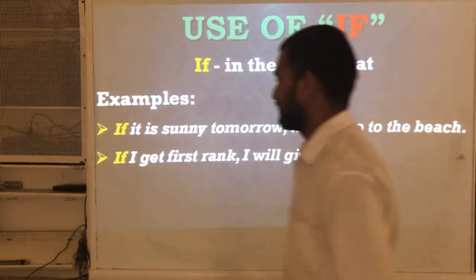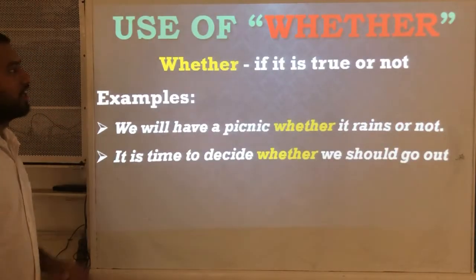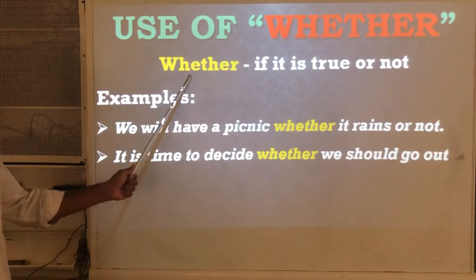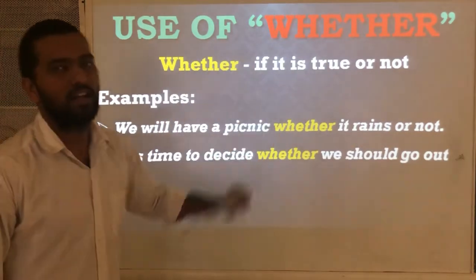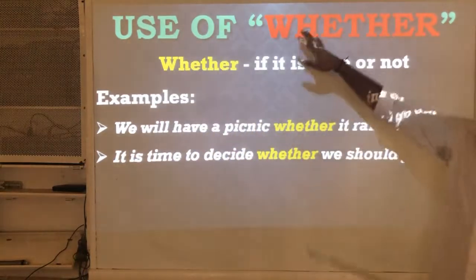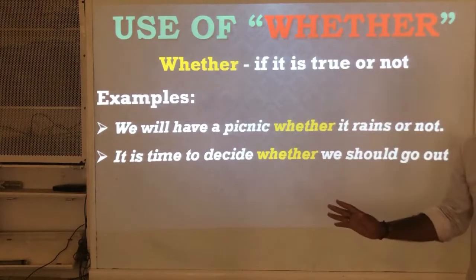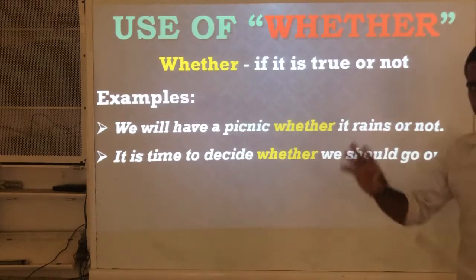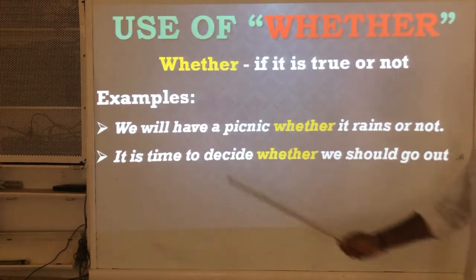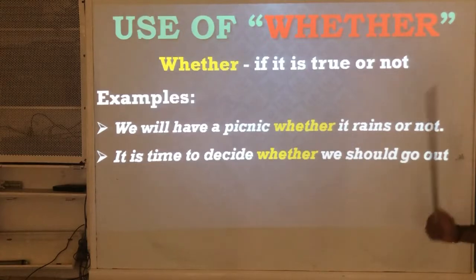Next, whether. How is whether used in sentences? Whether means if it is true or not. This is also like if, but here, whatever the imaginary action, whether it is true or not, we will do this one. Look at the examples. We will have a picnic whether it rains or not.